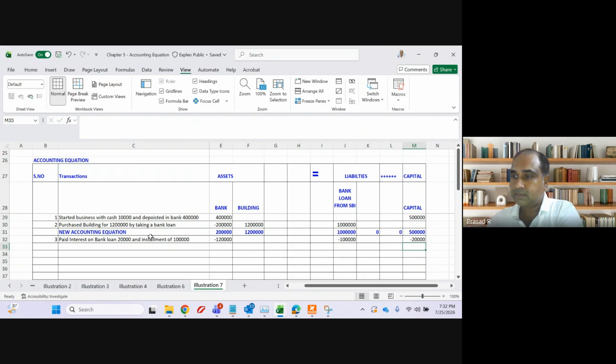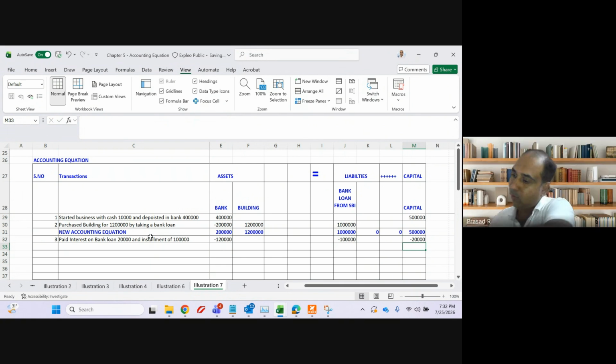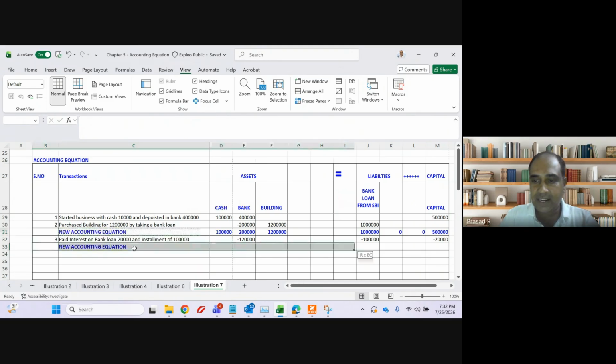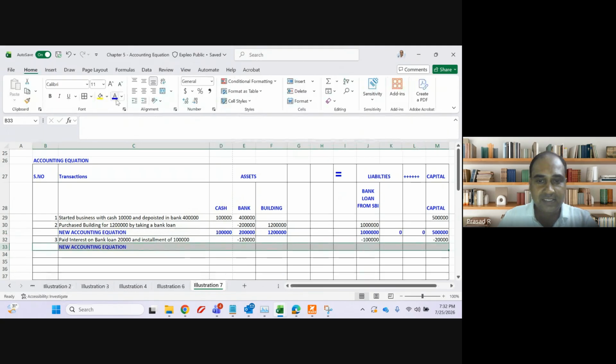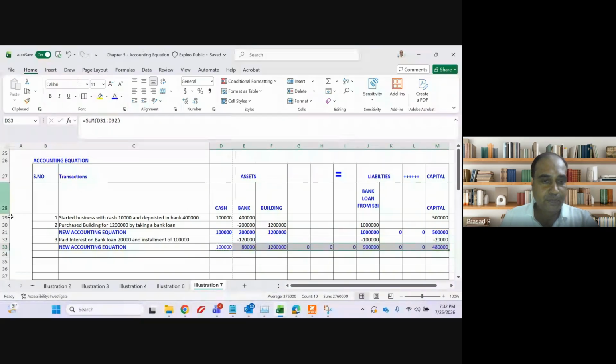Any doubt, guys? No, sir. This transaction, mark it as important because you have not come across this transaction before. Whatever new transaction you come across, you can mark it as important, because those are the transactions which you have to revise before the exams. Remaining transactions you will not make mistakes. Clear? I'm repeating again, guys.